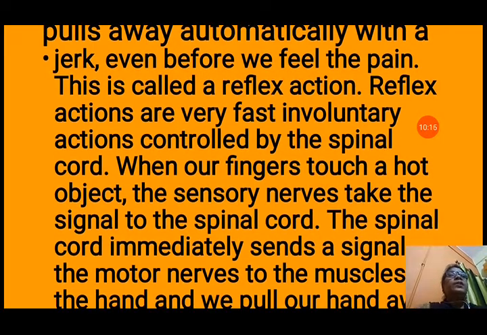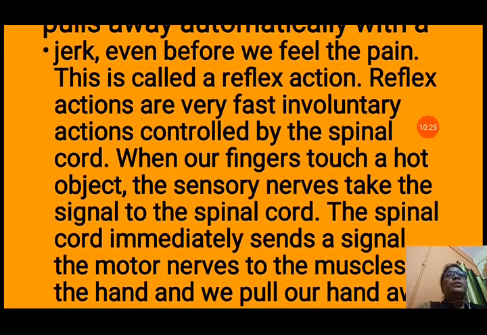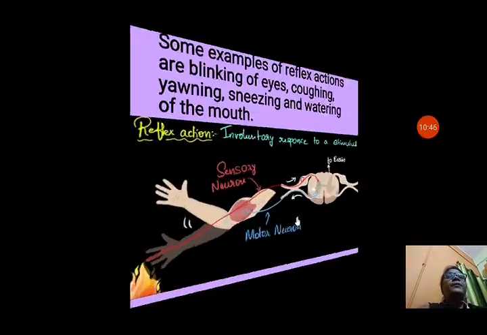Reflex actions are very fast, involuntary actions. We cannot control them. It is only controlled by the spinal cord. Now we will immediately remove our hand. When our fingers touch a hot object, the sensory nerves take the signal to the spinal cord. The spinal cord immediately sends a signal through the motor nerves to the muscles of the hand that we pull our hand away. Now we pull our hand, that message is coming from the spinal cord and we remove our hand.